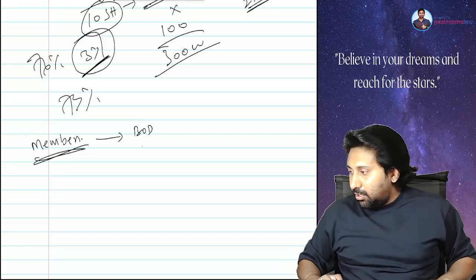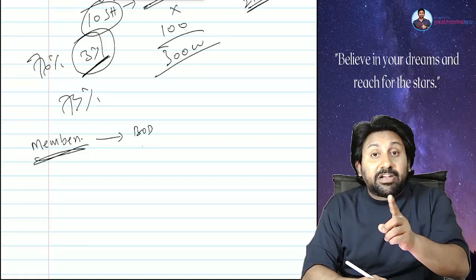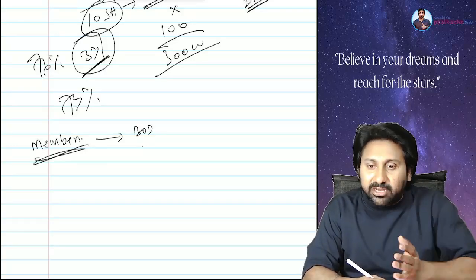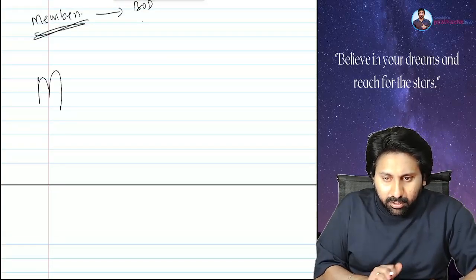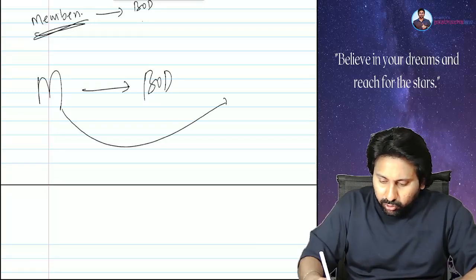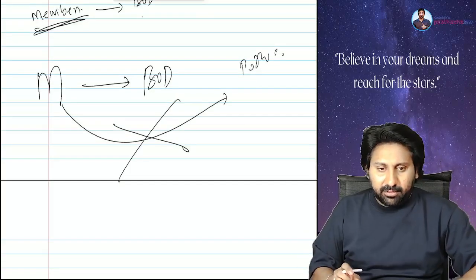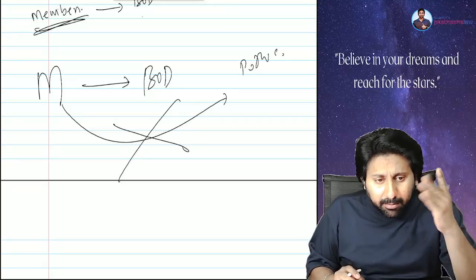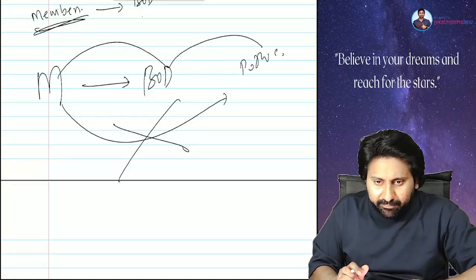So the logic, why I'm spending this much time: 25 and 28 look alike, not the same, similar, identical, not absolutely the same. So in the 25 section, tell me, who will sell? Members. Convince whom? The board of directors. To sell their shares to whom? The public. But they cannot sell directly to the public. What do they have to do? They have to go through the board of directors. Clear? Therefore, what will happen?